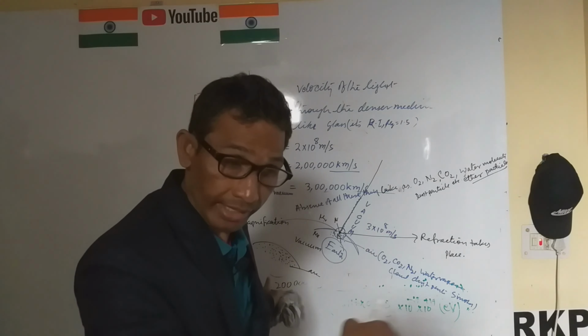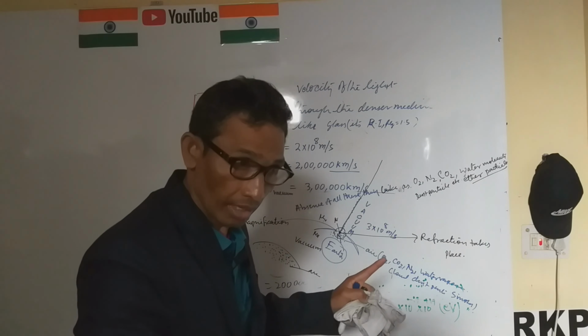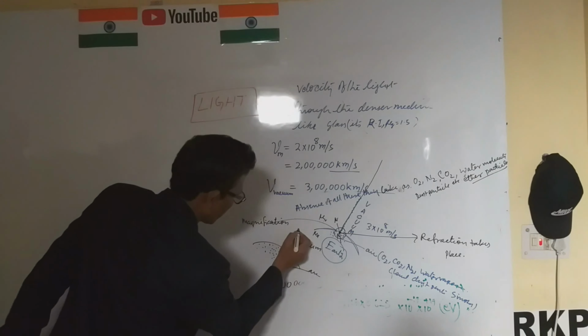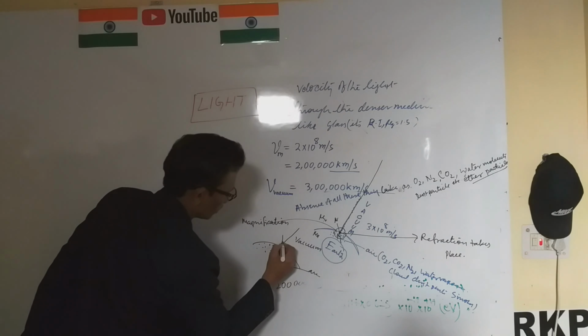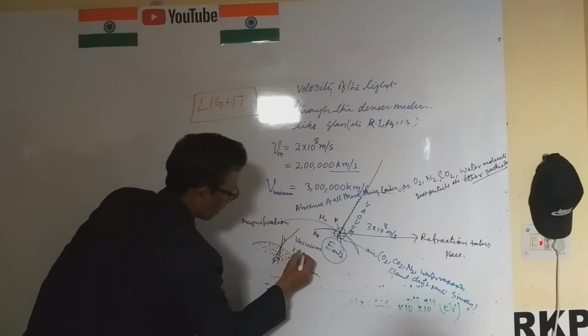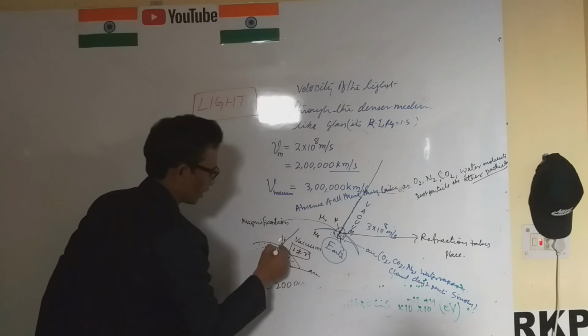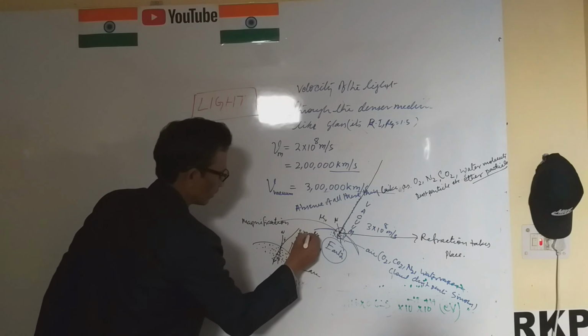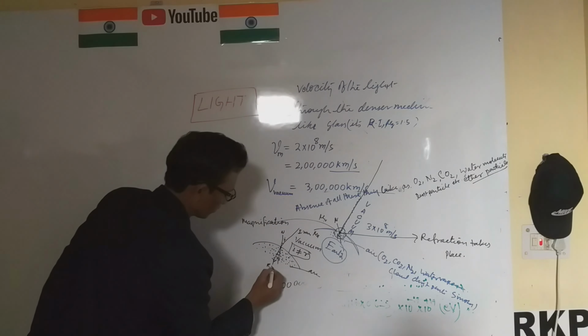Whenever light travels from one medium to another medium, refraction takes place. When the light travels here, this is the normal, and it bends toward the normal. This is r, this is i, and i is not equal to r. This is the normal, this is the incident ray, and this is the refracted ray.